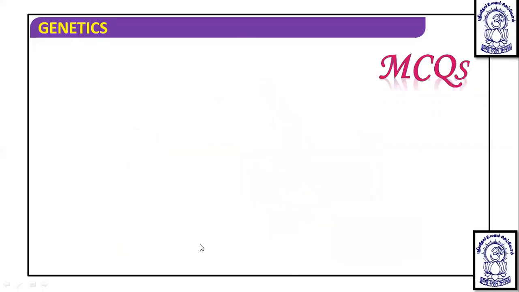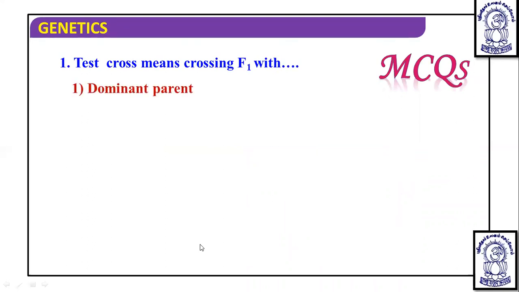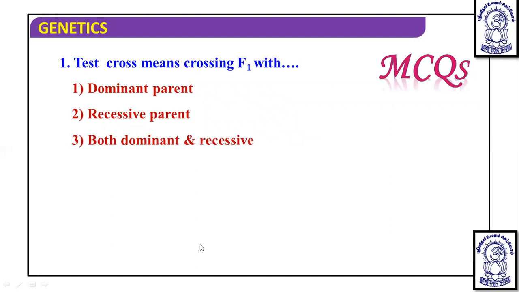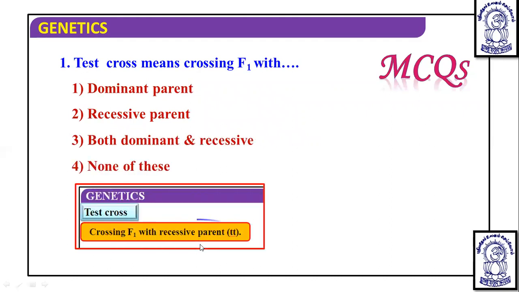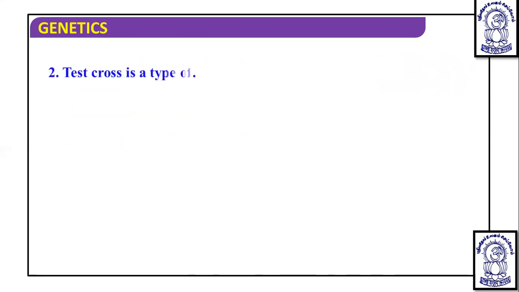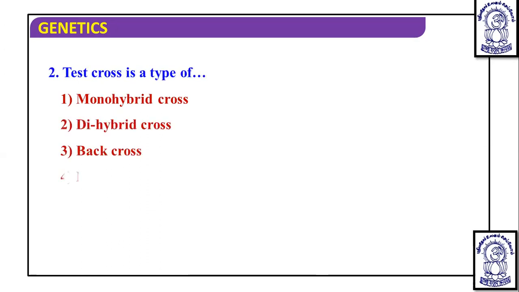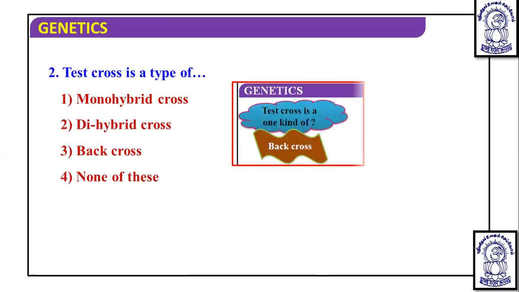Okay, so let's talk about some of the MCQs. Test cross means crossing F1 with dominant parent, recessive parent, both dominant and recessive, or none of this. Actually, it is a crossing of F1 with the recessive parent. So the second becomes the correct answer. Test cross is a type of monohybrid cross, dihybrid cross, back cross, or none of this. We have studied this. It is a type of back cross. So the third is going to be the correct answer.